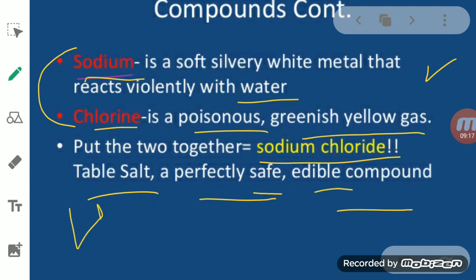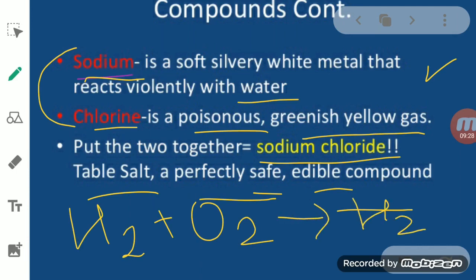Not only this, you can take the example of water: hydrogen and oxygen. Both are in the gaseous state. When they combine together, they form a liquid, which is very important for the survival of living organisms, and that is water. So two or more elements chemically combine together and form a chemically different substance, and that is a compound, which has its own properties.